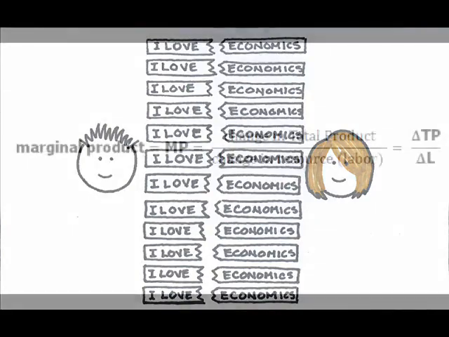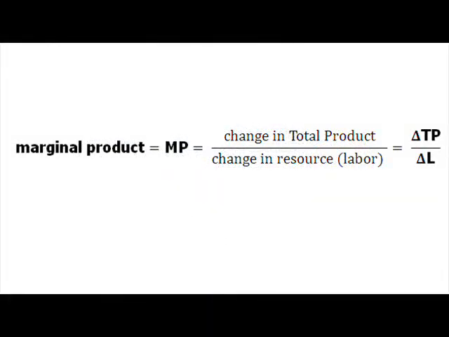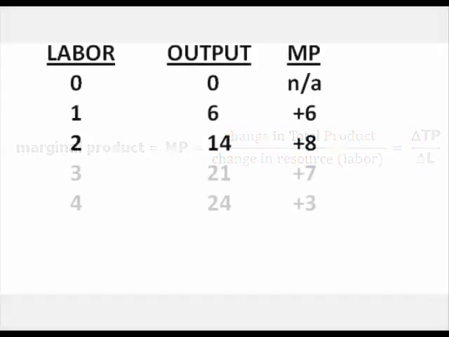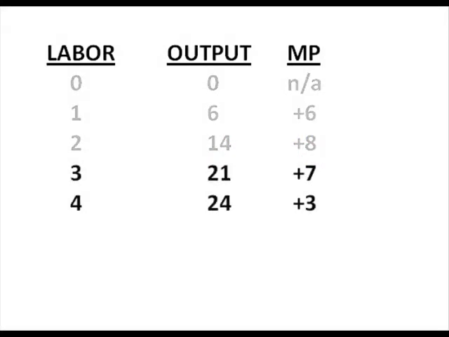By definition, marginal product, or MP for short, is the addition to the total product when another unit of resource, in this case labor, is added. While you'll see increasing marginal product in the early stages of adding the resource, inevitably the law of diminishing returns will set in. The marginal product will fall as I add more and more of the same resource, workers here, due to overcrowding and shortage of other resources.